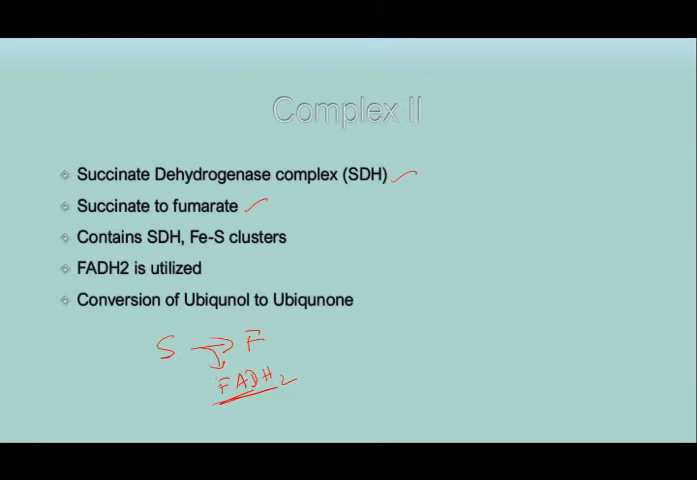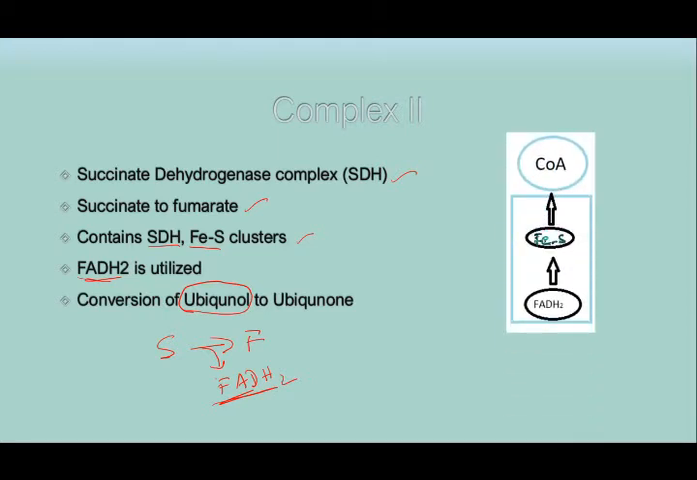So it consists of succinate dehydrogenase as well as iron sulfur clusters, and it utilizes FADH2. And it is very important: ubiquinol is present in both complex 1 and complex 2. So the electrons produced in complex 1 will be transferred by the help of ubiquinol to complex 2, and this is how it will be looking. So this is what complex 2 was.